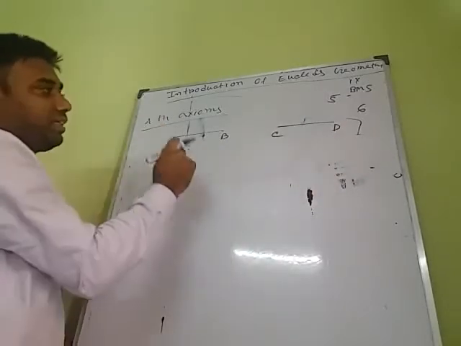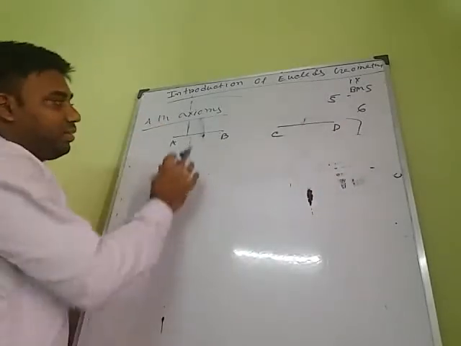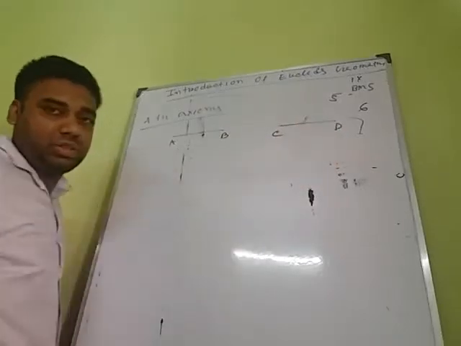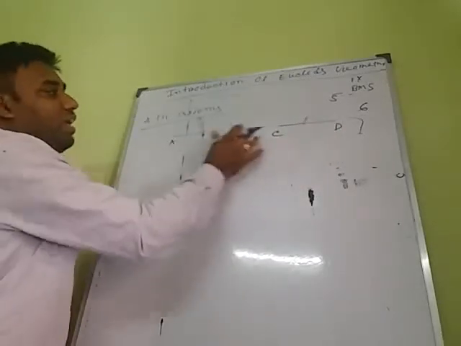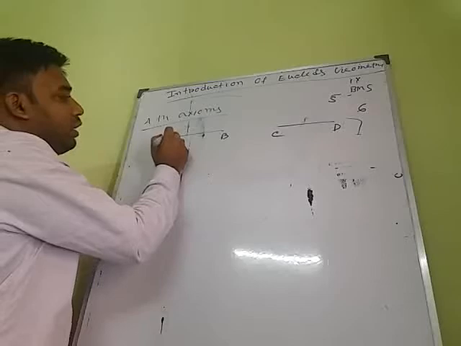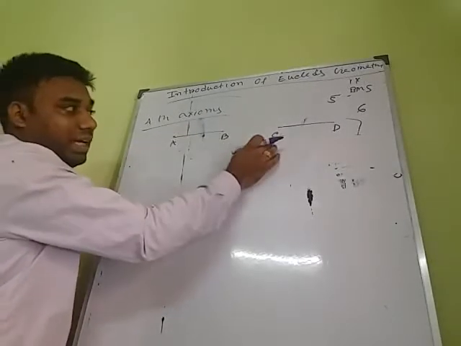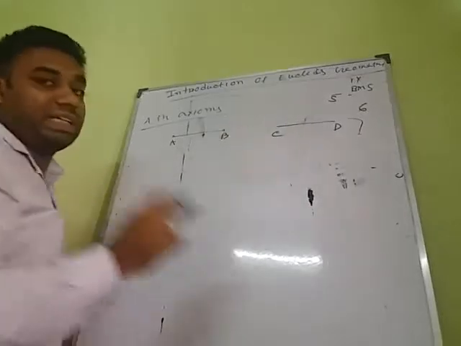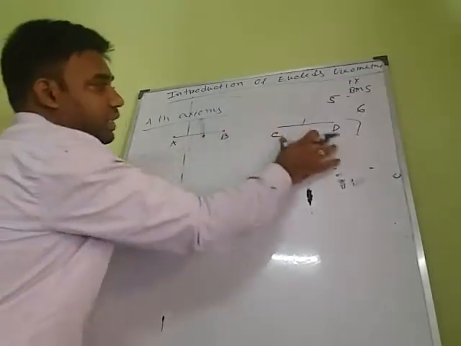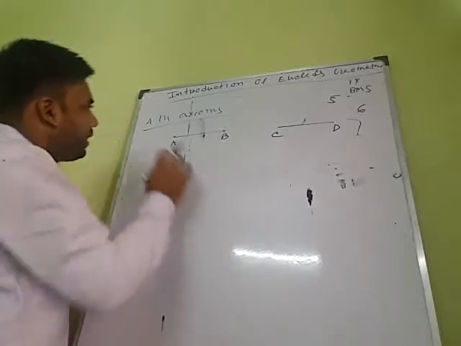If that happens, then AB and CD are equal. That is the fourth axiom.